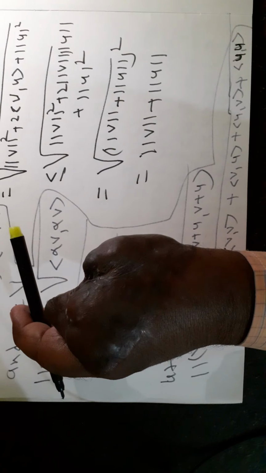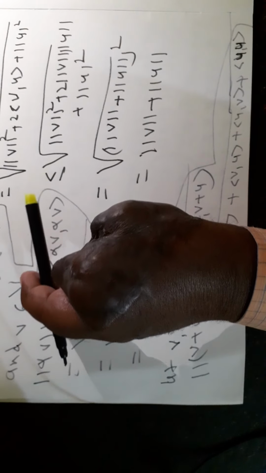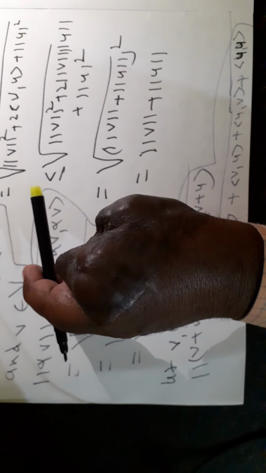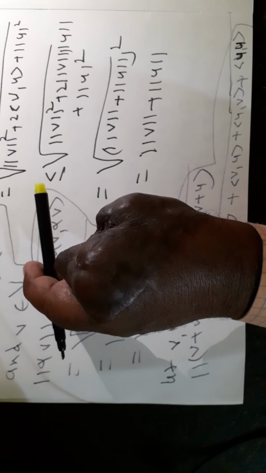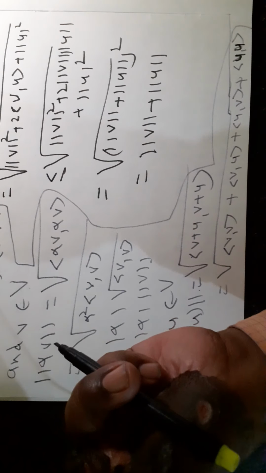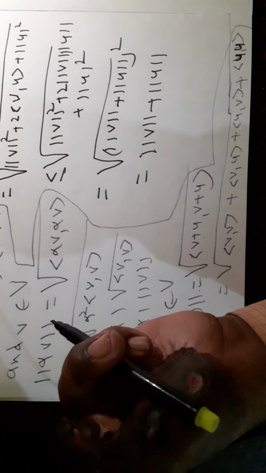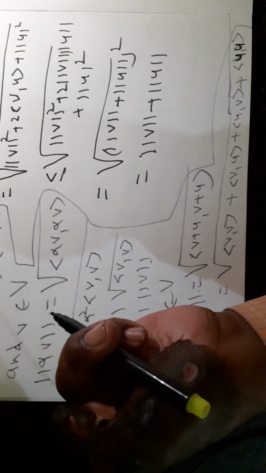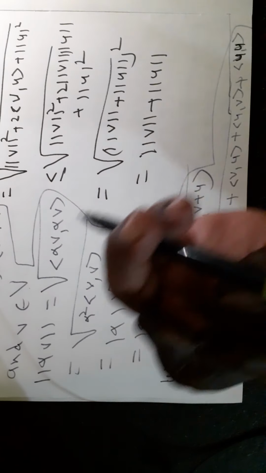Therefore we prove that for all v, u belonging to V, norm of v plus u is less than or equal to norm of v plus norm of u. Therefore a norm defined by an inner product is actually a norm function defined on R.